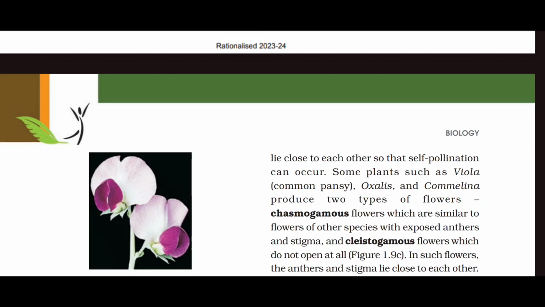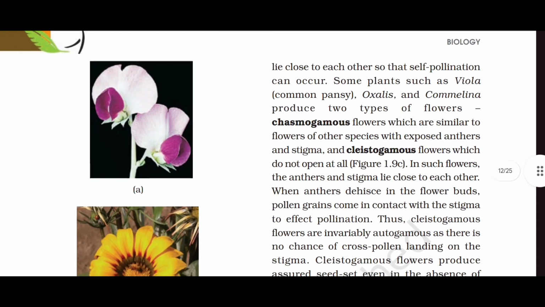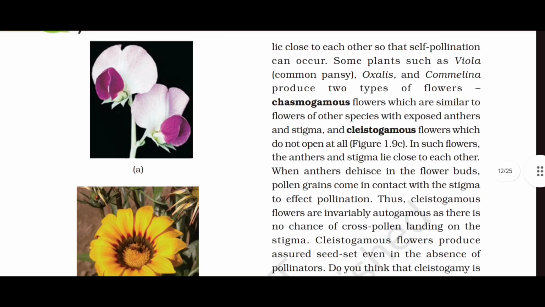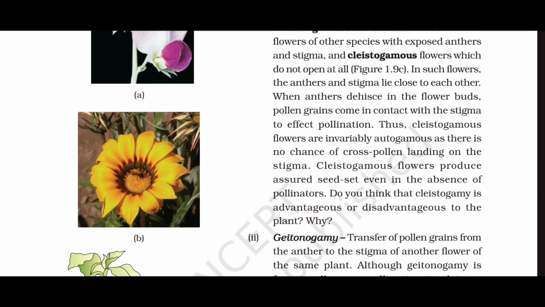Some plants such as viola, common pansy, oxalis and camellia produce two types of flower. Chasmogamous flowers, which are similar to flowers of other species with exposed anthers and stigma, and cleistogamous flowers, which do not open at all. In such flowers the anther and stigma lie close to each other. When anthers dehisce in the flower buds, pollen grains come in contact with the stigma to effect pollination.